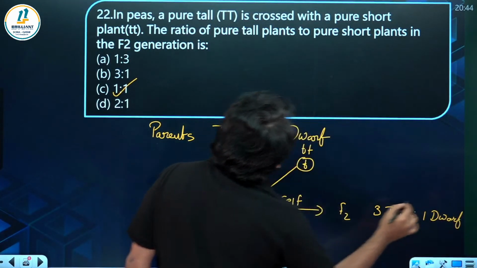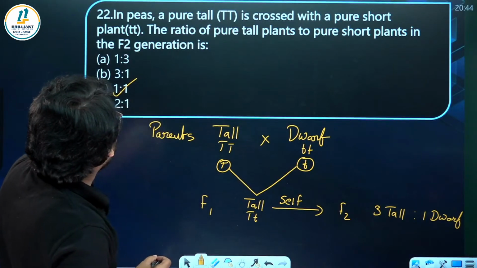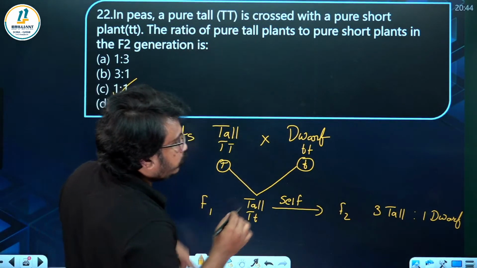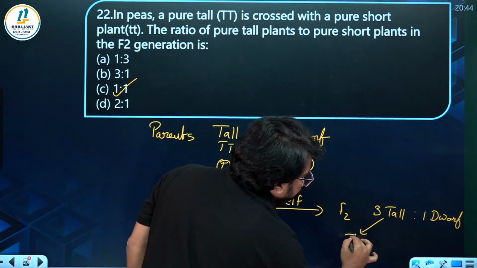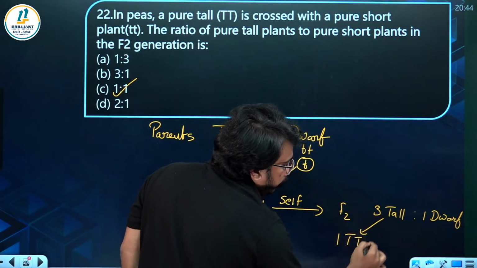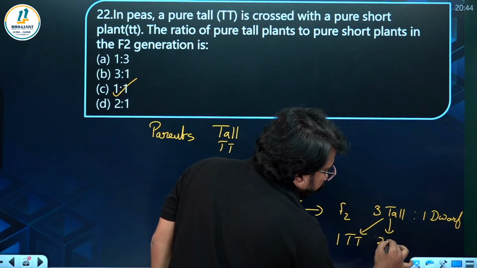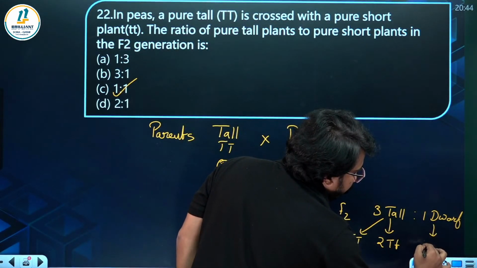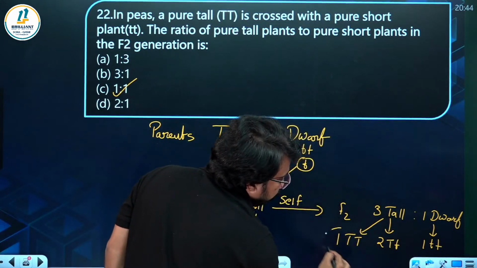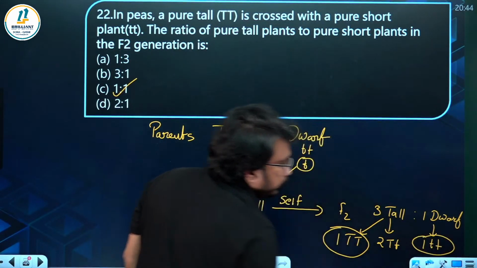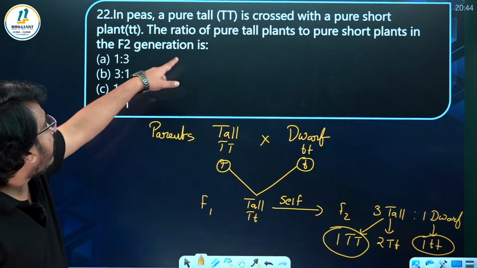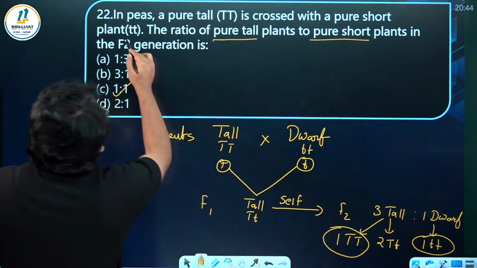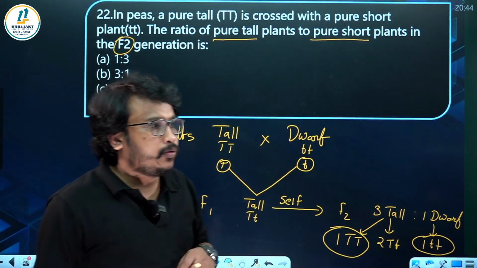But the question is regarding homozygous tall. So in a pea plant, the ratio of pure tall to pure short means you should take homozygous. Homozygous tall is 1 out of 3. Heterozygous tall is 2 out of 3. Then this will be homozygous. So the answer is 1:1. Don't make a mistake. They have asked about pure tall and pure short. In which generation? F2 generation.